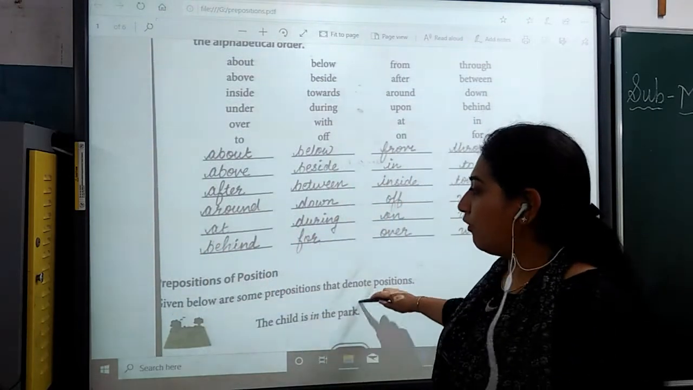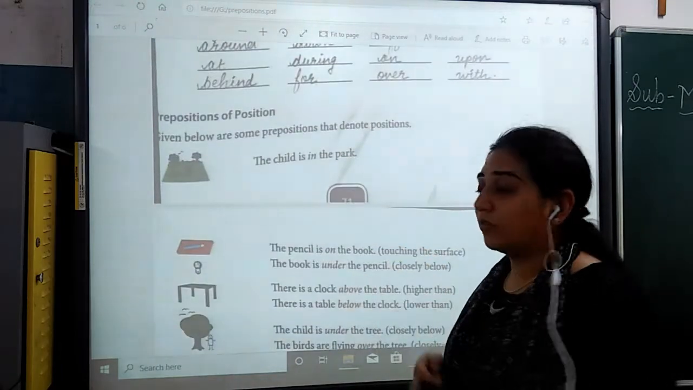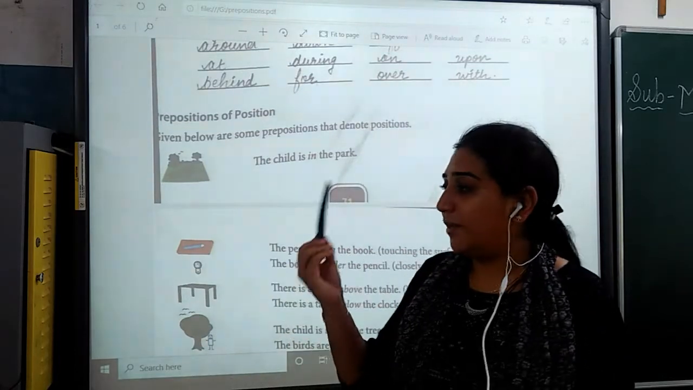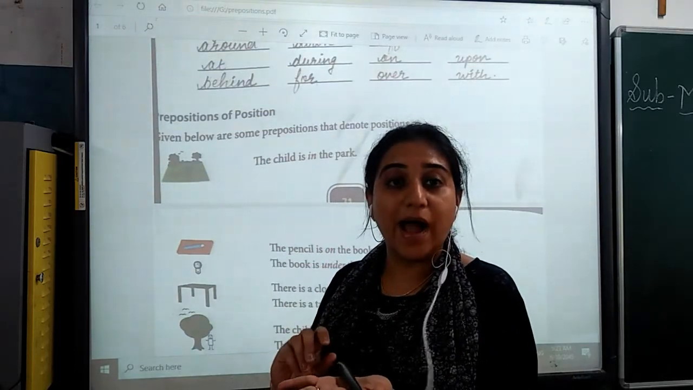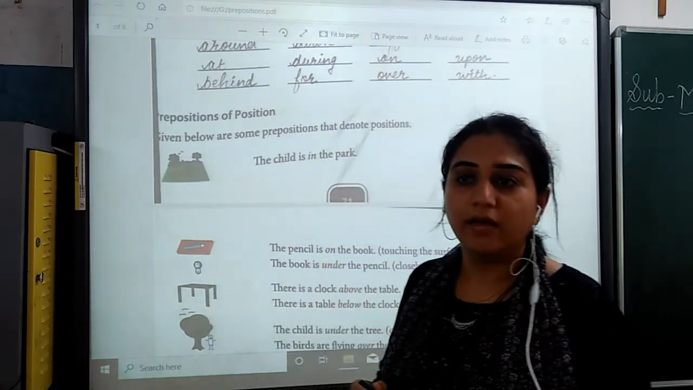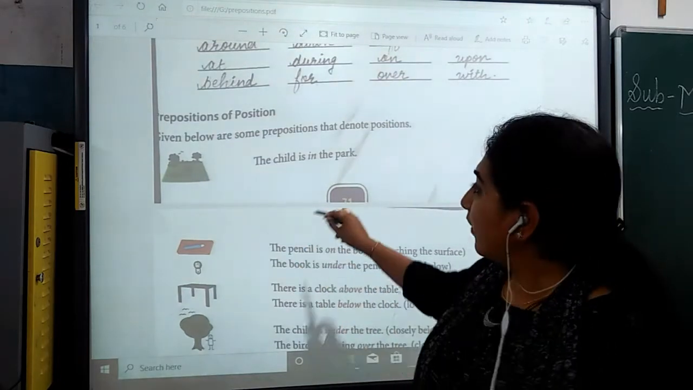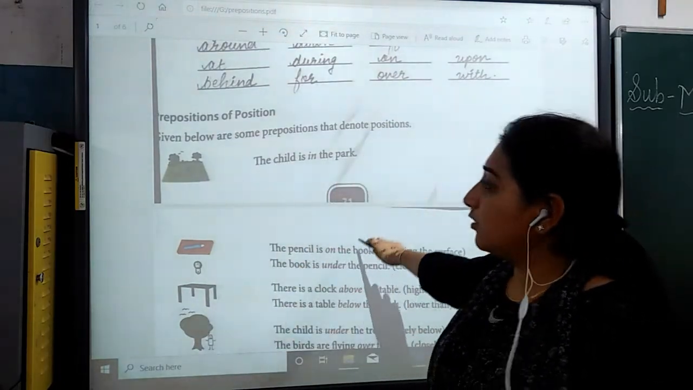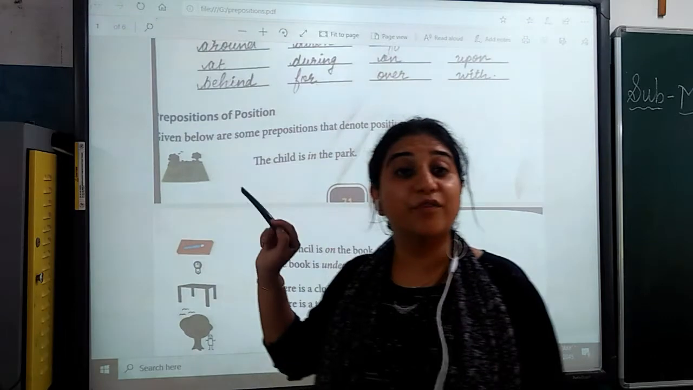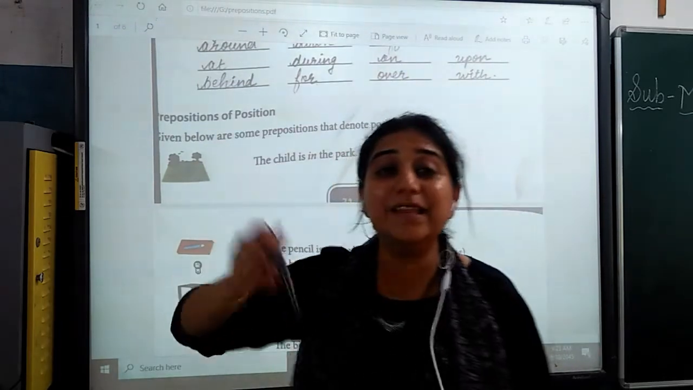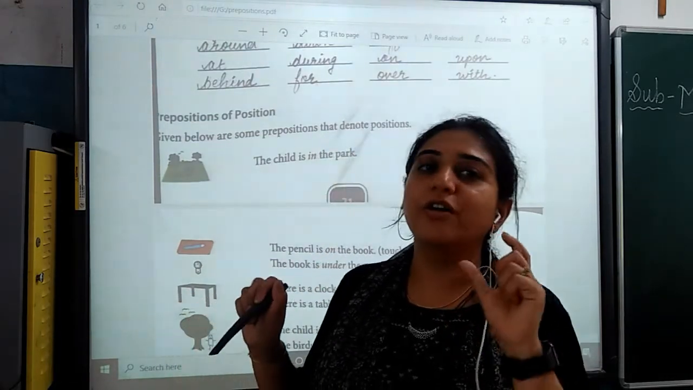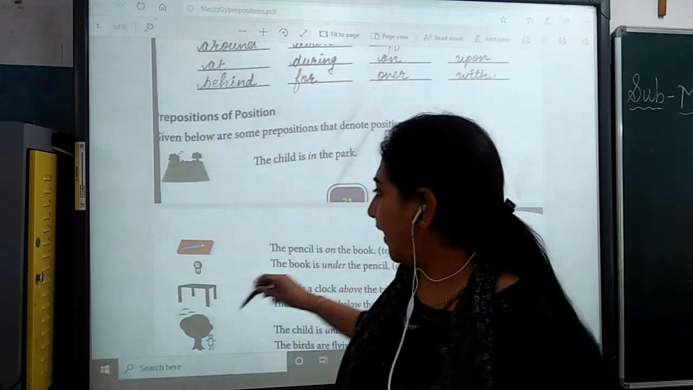Now, prepositions of position. The next topic is prepositions of position. Position के बारे में, यानी अगर ये पेन मेरे हाथ में है, तो it's on my hand. तो ये क्या हुई? पोजीशन. We are talking about position. वो कहाँ है? Place, position. Given below are some of the prepositions that indicate position. The child is in the park. You can see the park picture. You can refer to your textbook, students. The child is in the park. Where is it? In. Clear cut. So in here reflects the position of the child. क्या बता रहा है? Child कहाँ है?